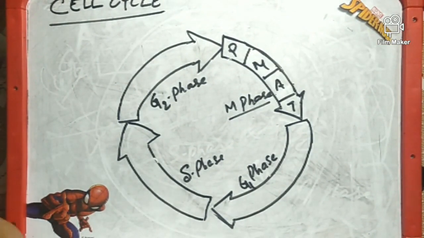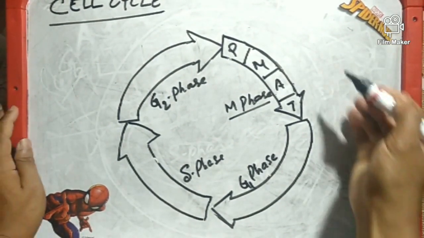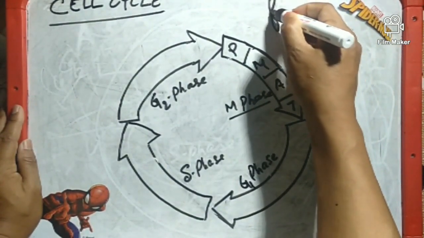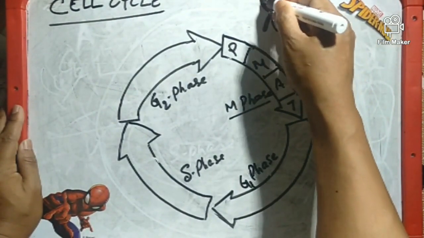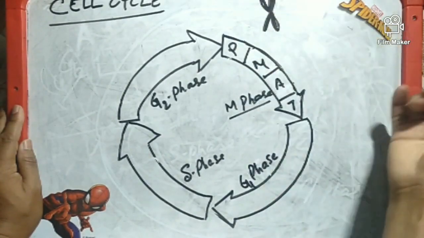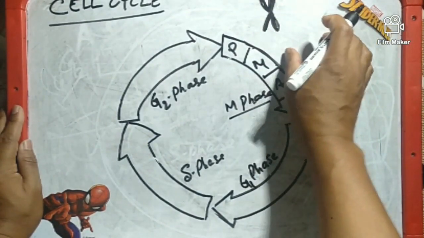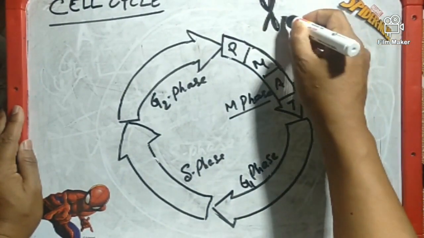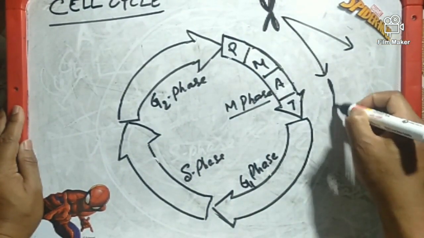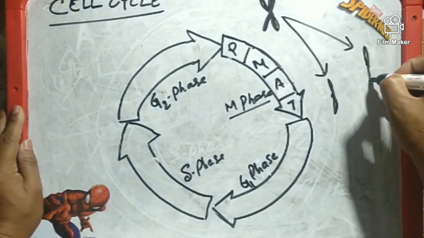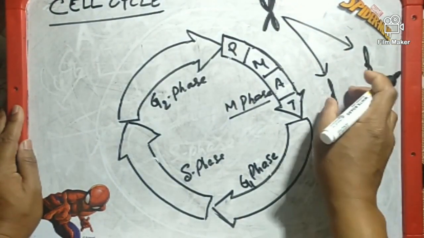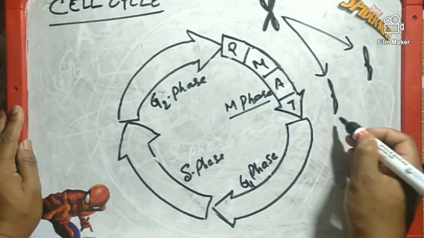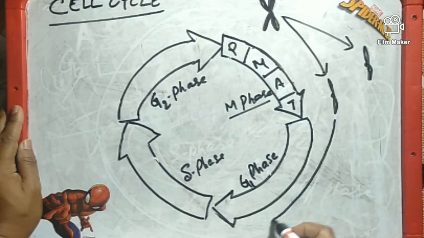Okay, now let us understand the chromosome cycle of the cell cycle. So at the start of the M phase, the chromosomes are like this, meaning they have two chromatids, two sister chromatids. During metaphase and anaphase, these sister chromatids are separated into single chromatids, and each chromatid will go into a different daughter cell.